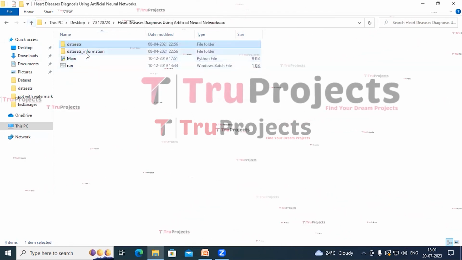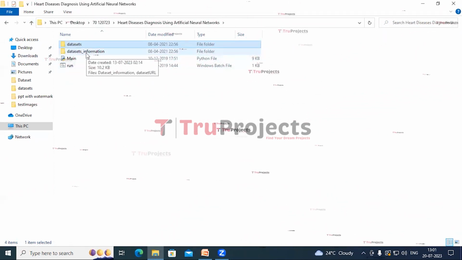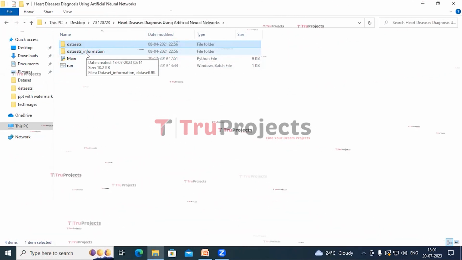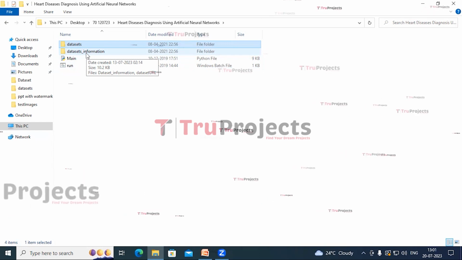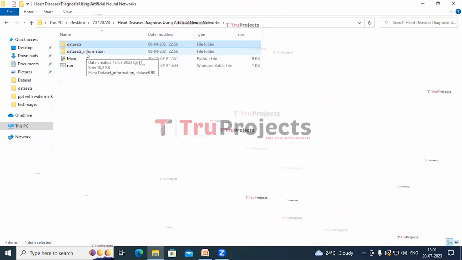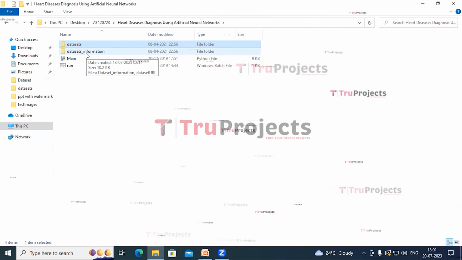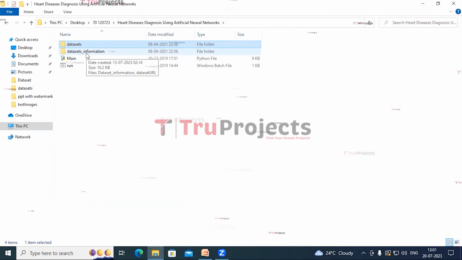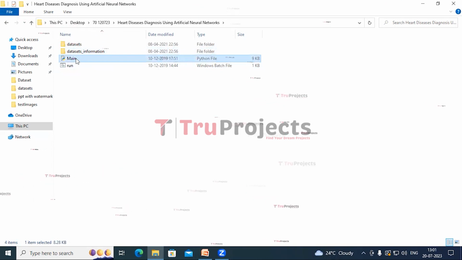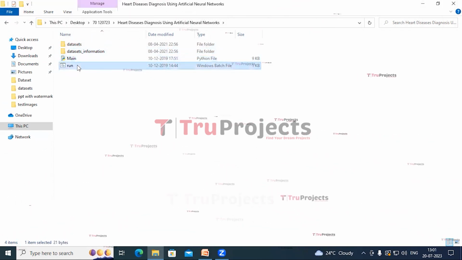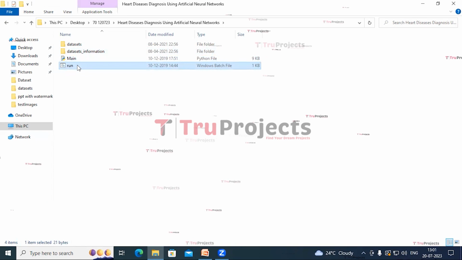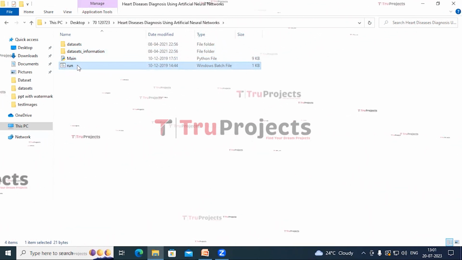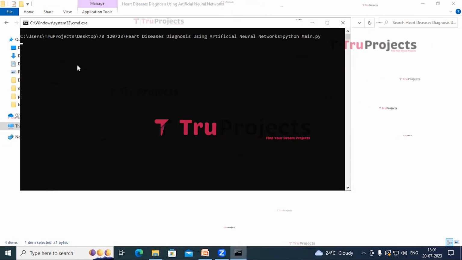In the dataset underscore information folder, I have dataset information, that is details about rows and columns and the details of where the dataset is extracted from and the links to download the dataset. This is the Python main code file. This is the run.bat file. Instead of executing the project in command line interface, we have created the Windows batch file. Double click on run.bat file.